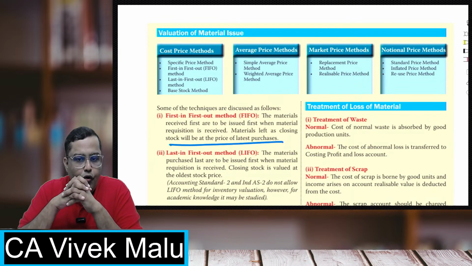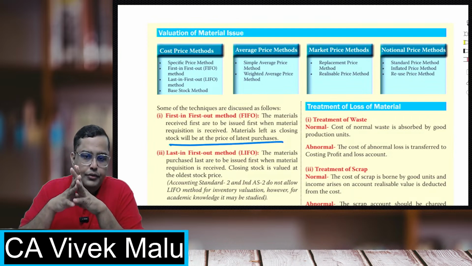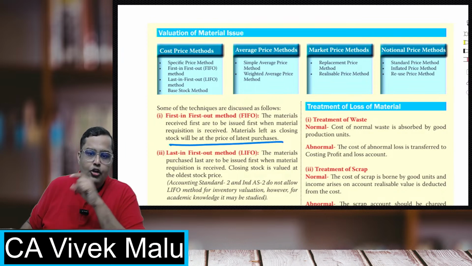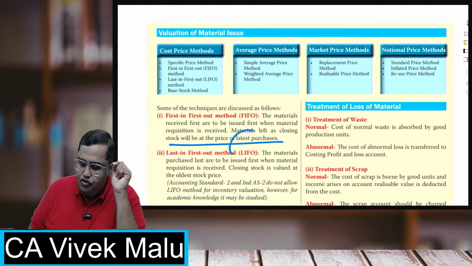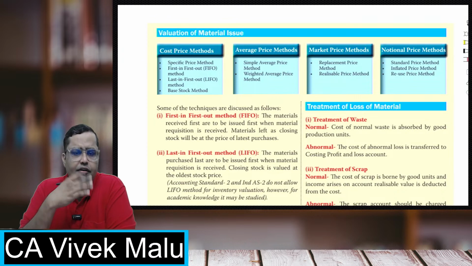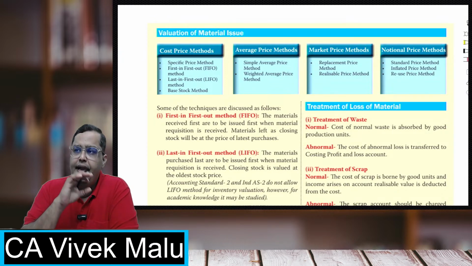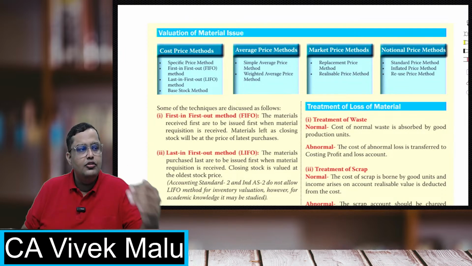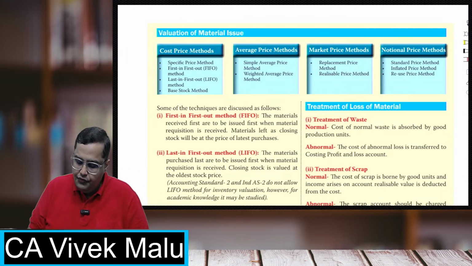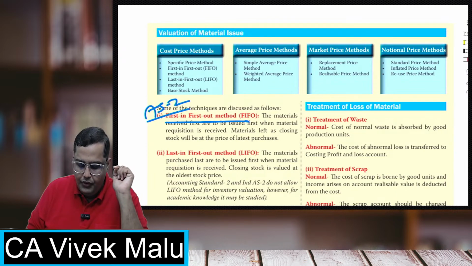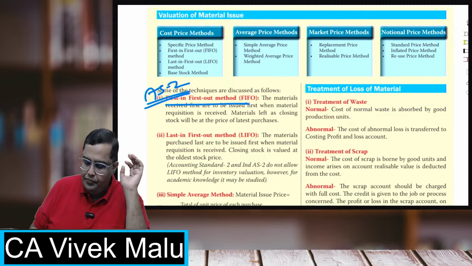The second one is FIFO. FIFO is first in, first out. जो पहले आएगा वही पहले जाएगा. So here, whatever stock is left will always represent the latest stock, right? जो पहले आया वो पहले गया. So obviously, whatever is left in stock is the most recent purchases. That is first in, first out. That is accepted under Accounting Standard 2 also. It is accepted in Ind AS also.